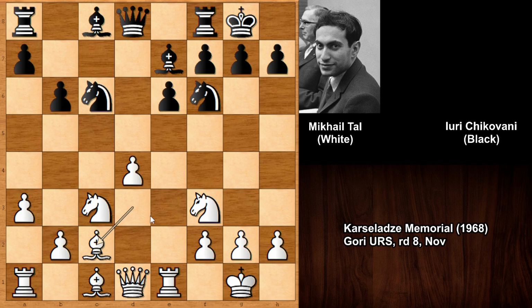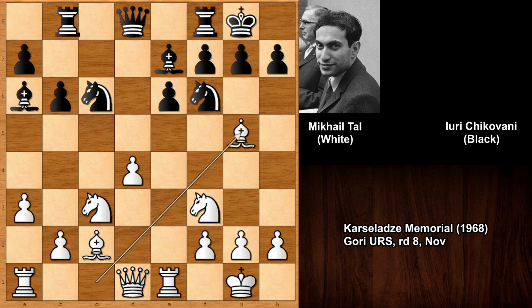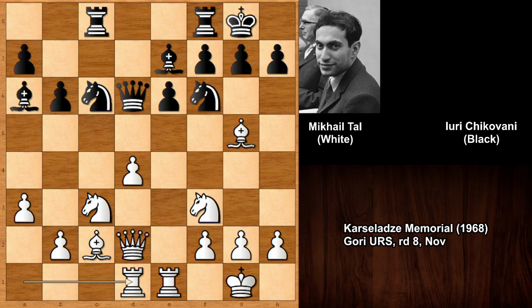So potentially Mikhail Tal can lift the queen up and then aim at the king, create pressure on the light squares. So bishop to a6, bishop to g5. So targeting one of the important key defenders of the king. So rook over and then queen to d2, queen to d6, and rook over, and here comes bishop to b1.